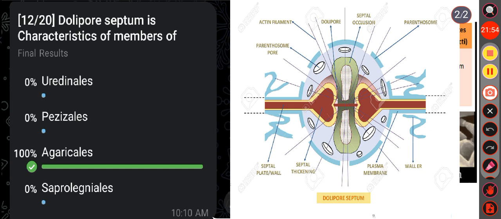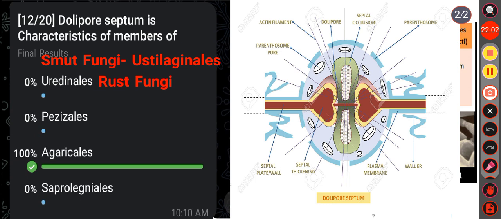Rust fungi are classified within the order Uredinales, and smut fungi are classified within the order Ustilaginales. And remember, in the members of these two orders, dolipore septum is generally absent, right? So here option A is incorrect. Then in option B, the order Taphrinales. We know the order Taphrinales is present within the phylum Ascomycota, and we know dolipore septum is not seen in this group. Okay, so option B is also incorrect.